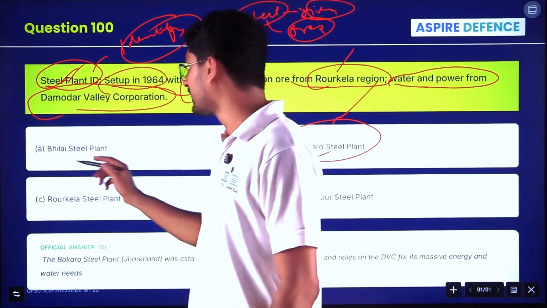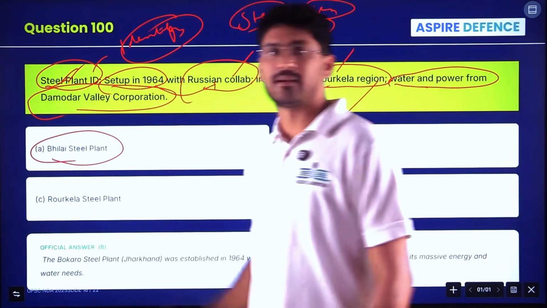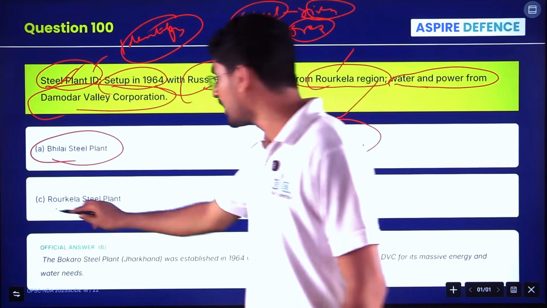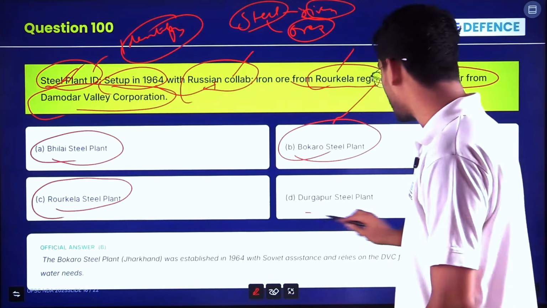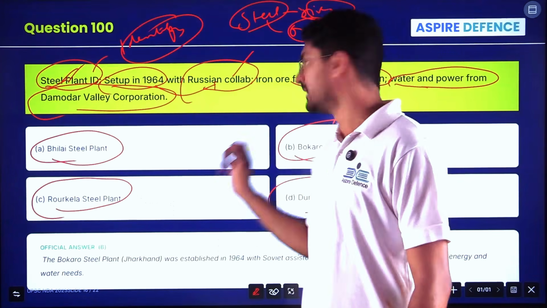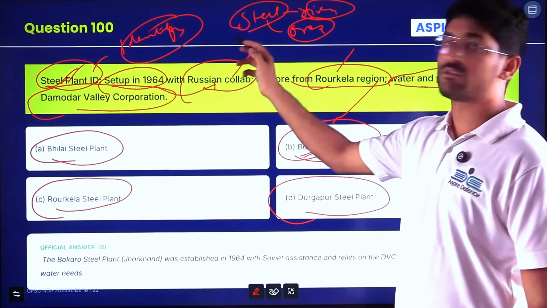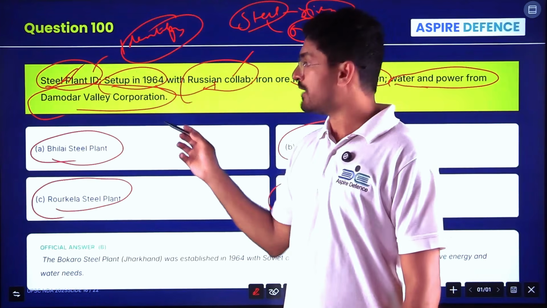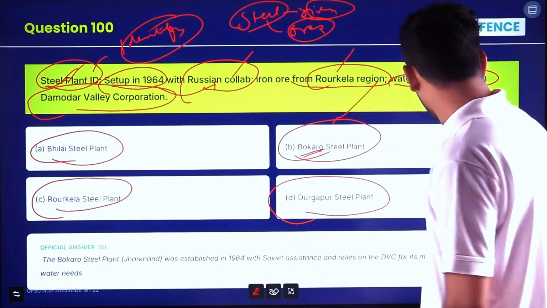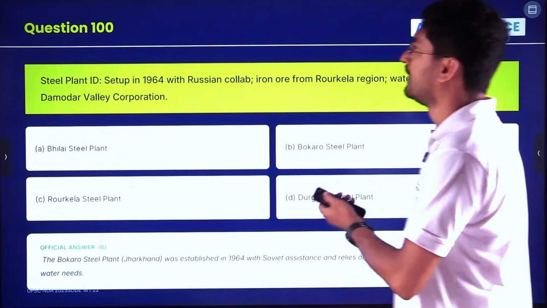Now your work is to see the Bhilai steel plant. The question in April 2026 might be with respect to the Bhilai steel plant or the Rourkela steel plant, or it can be the Durgapur steel plant. So know about the options also. Here the answer is option B. First you have to map all the important minerals and you have to know about the options asked in the NDA exam also. Clear, my friends? Next.